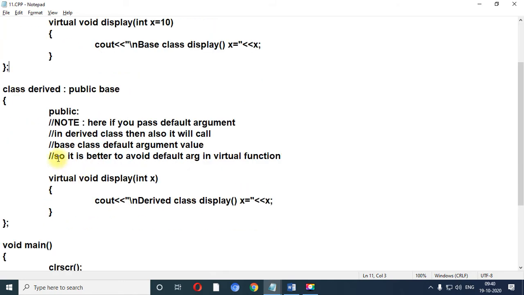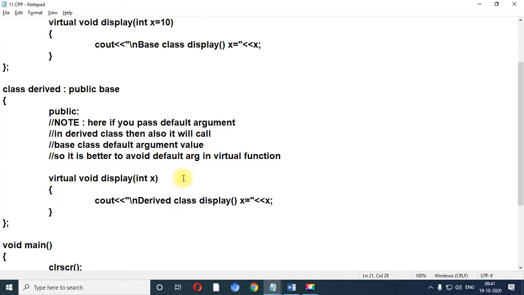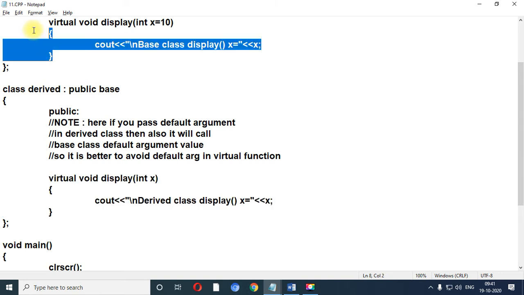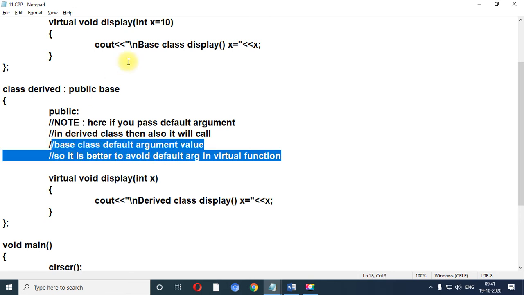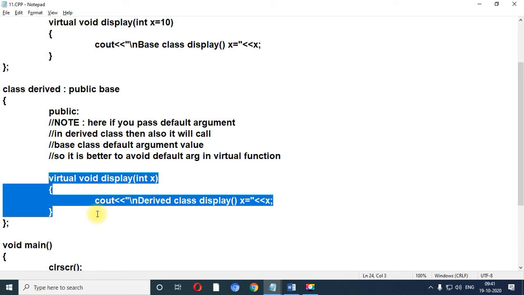Class base, you need to write the comment line in the program. Over here 10 is okay, but when you initialize the value of x in the derived class, at that time also it will initialize the value of x by 10. So it is recommended not to use default arguments with virtual functions.